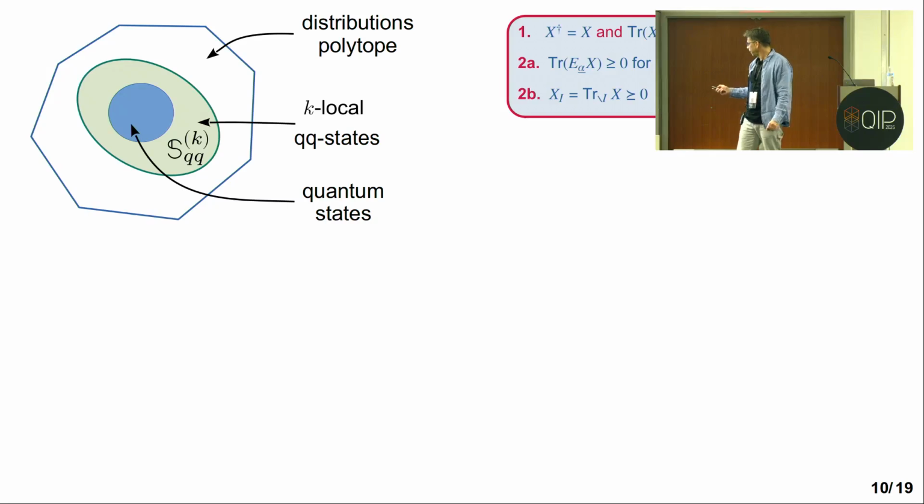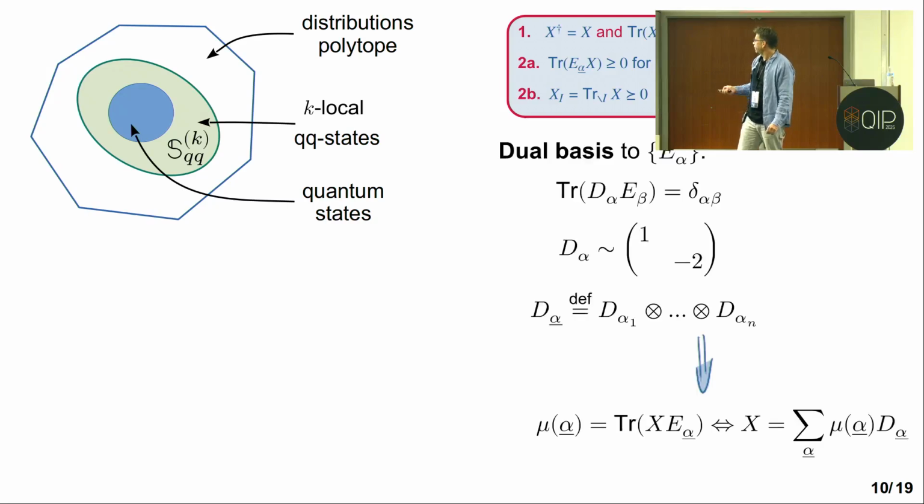Now, there's an alternative, equivalent way of talking about quantum states, which uses the dual basis to the POVM. The dual basis is a set of 4 matrices that are co-orthogonal to the POVM. Of course, because the POVM is positive, these cannot be positive operators.